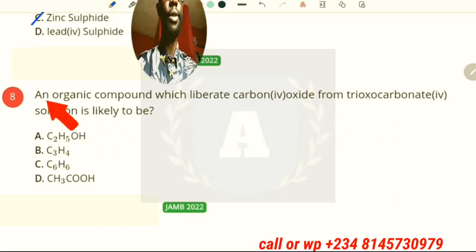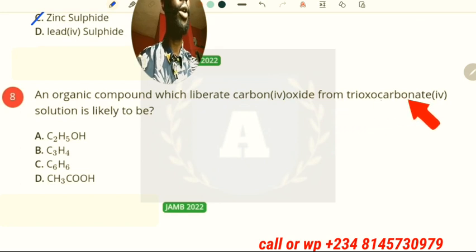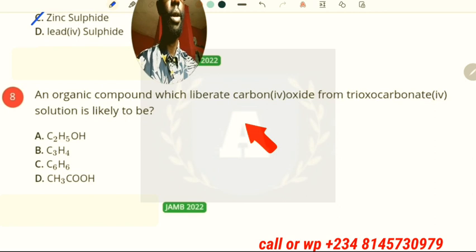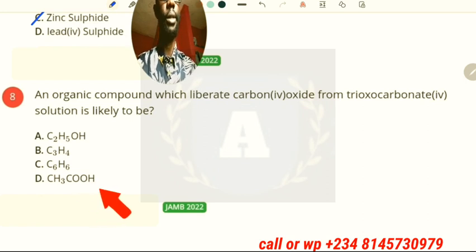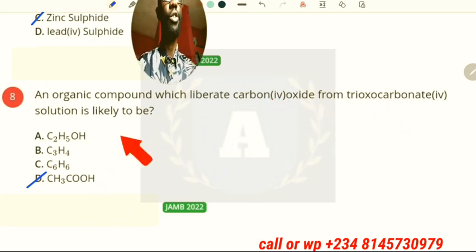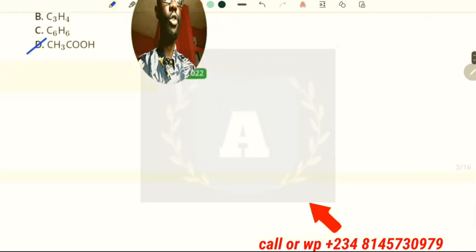Okay, so now an organic compound which liberates carbon dioxide from trioxocarbonate(IV) solution is likely to be, okay, we have ethanol, methane, benzene, and ethanoic acid. Okay, and the answer is an acid, ethanoic acid. An acid will liberate carbon dioxide when it reacts with trioxocarbonate solution. All right, so this question is also an organic chemistry question.